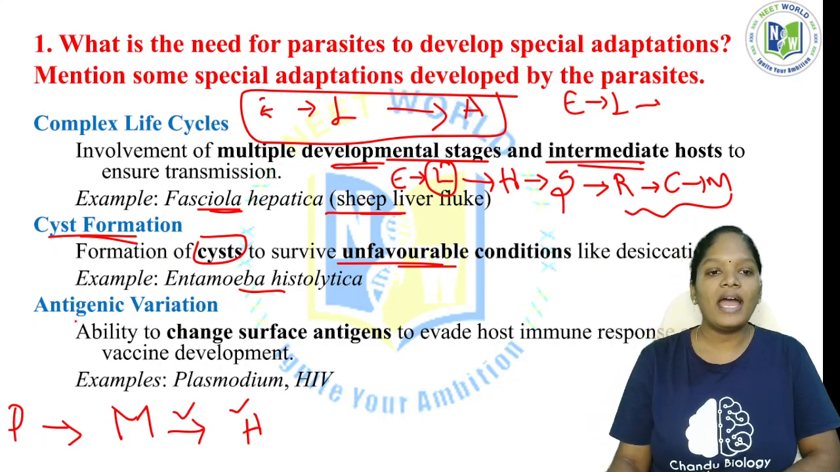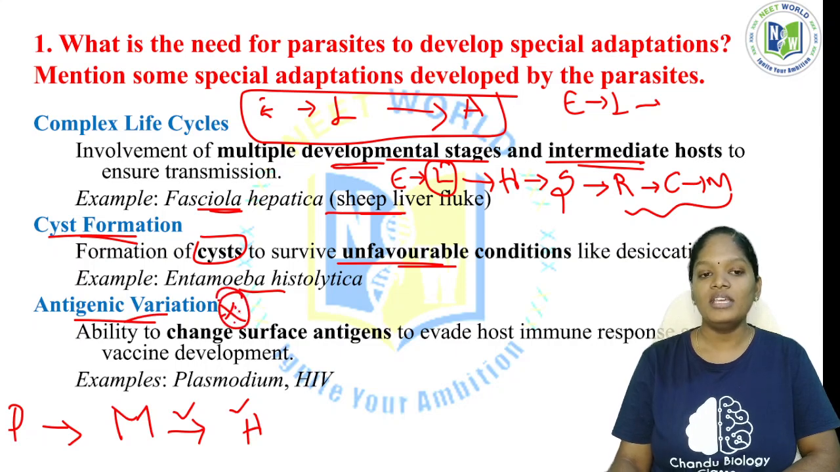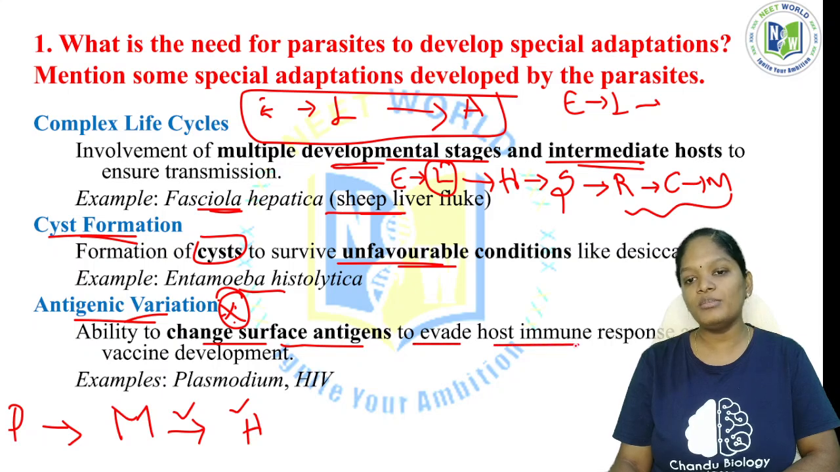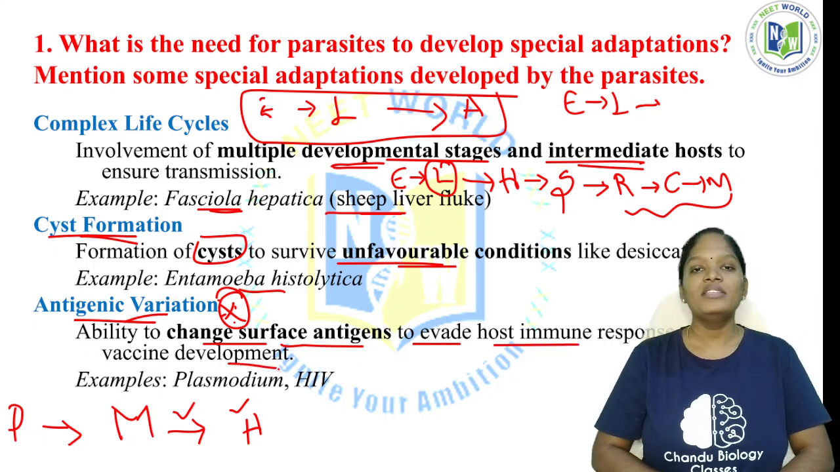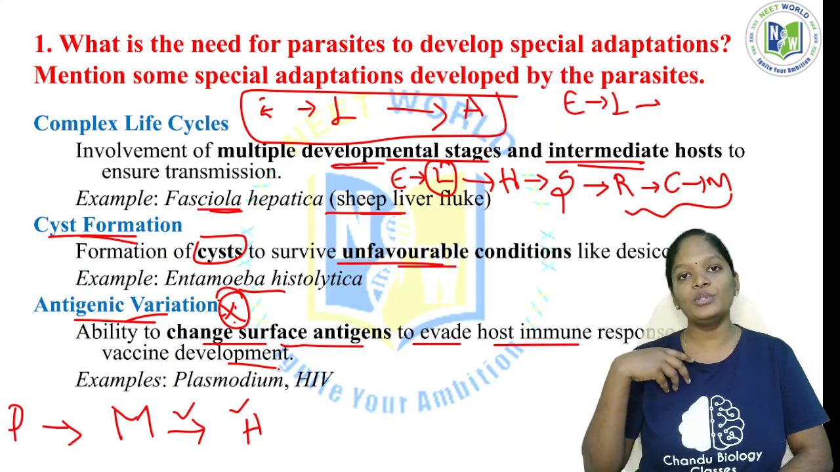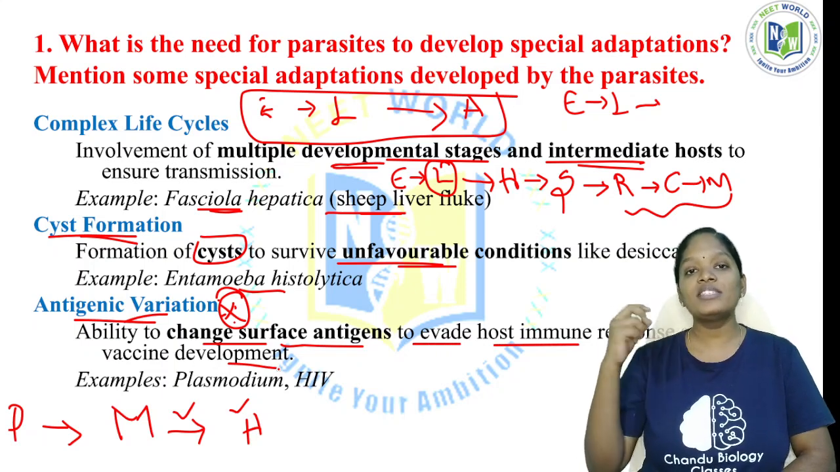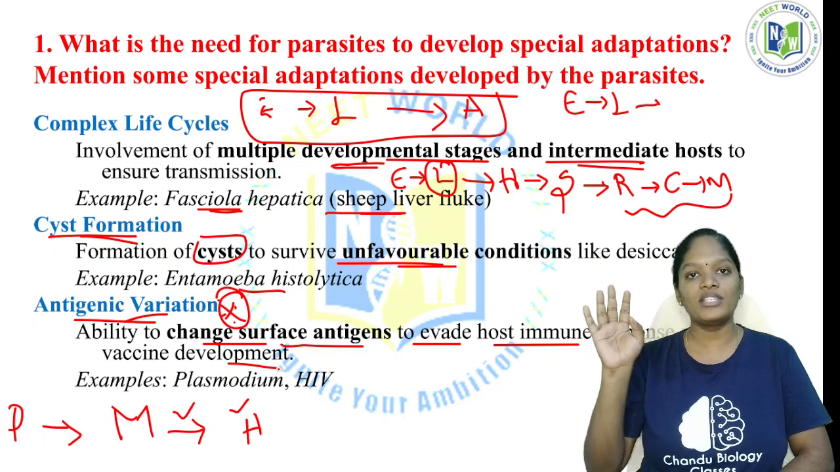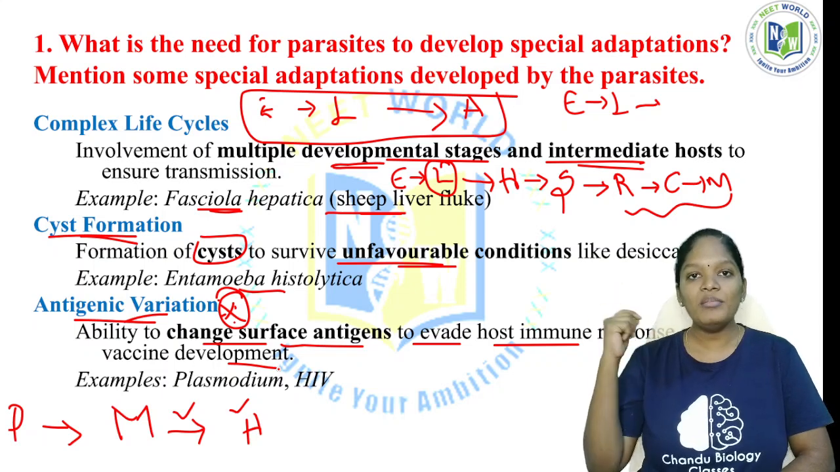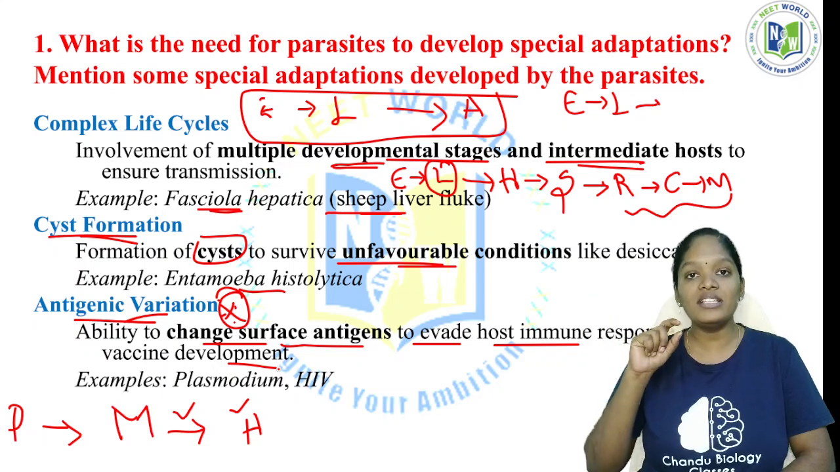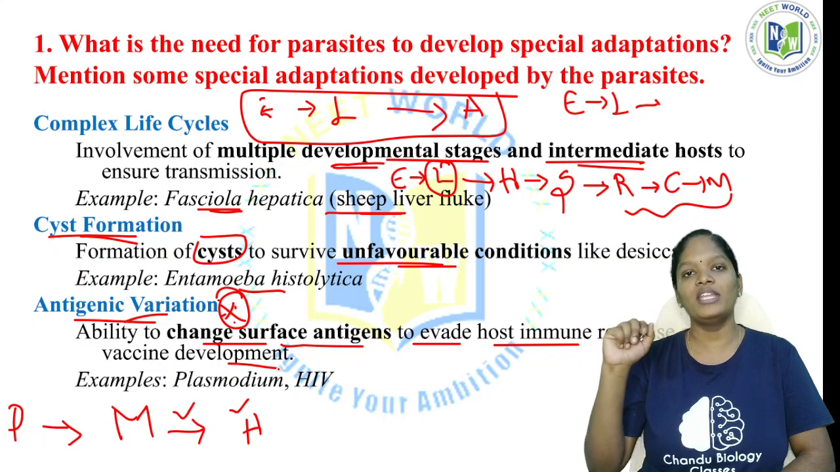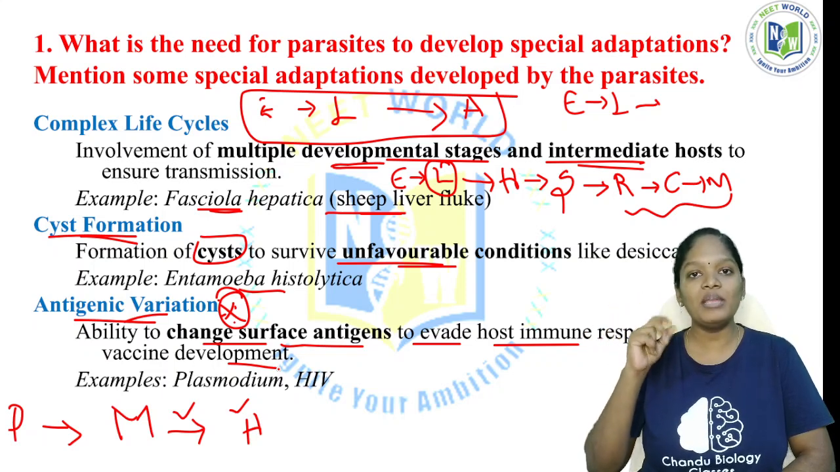Antigenic variation is another important parasitic adaptation. It is the ability to change surface antigens to evade the host immune response and vaccine development. If any parasite enters the human body, our body will not simply sit and watch what the parasites are doing. Immediately our immune system will react. Even if it is dust entering our body, we tend to sneeze. This is the primary first line of defense in our immune system.